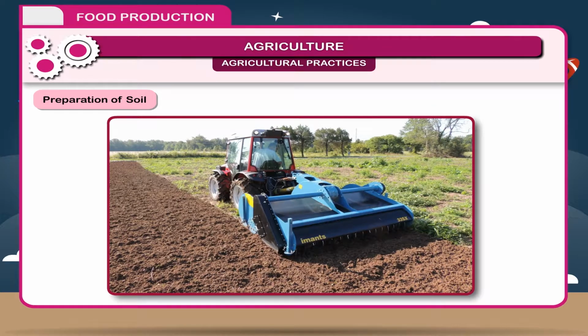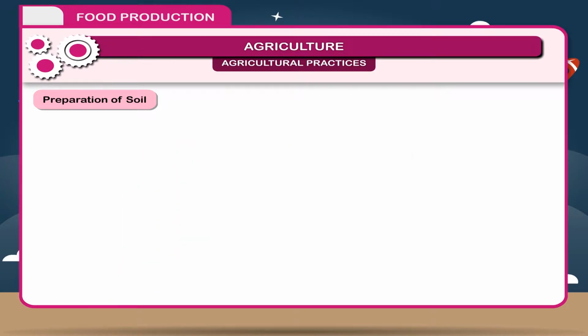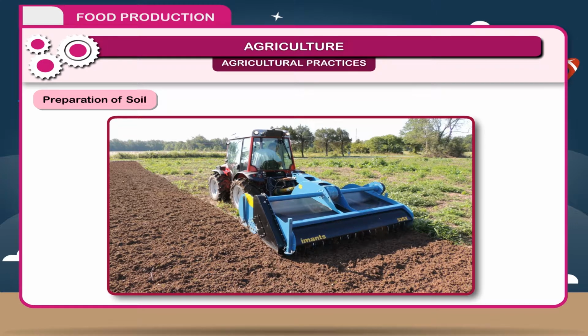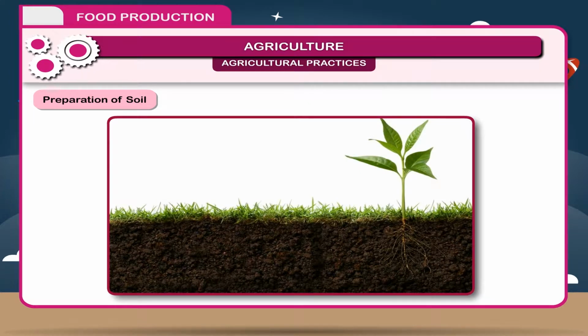The process of loosening and turning the soil is called ploughing or tilling. This is done with the help of a plough that is made of wood or iron. Nowadays, ploughing is done with the help of tractors. Ploughing is essential because, 1. It loosens the soil to get maximum air and moisture that is essential for the growth of plants.